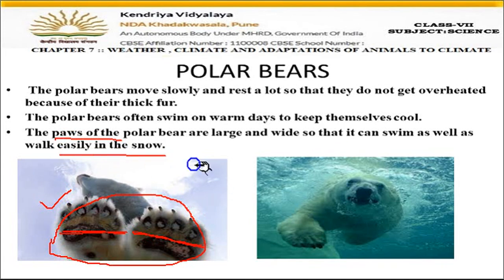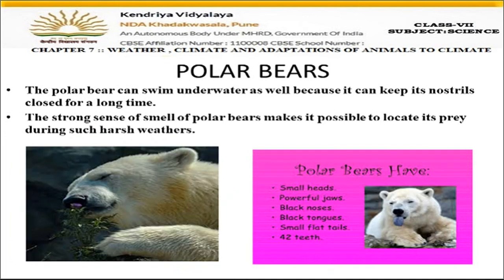Okay, if the paws are of this much size, suppose, then what will happen? In the snow the paws will go down and the polar bear will move in the snow. But when there is more area of the paw, it will not go down in the snow. Fine, the more the area, the less the pressure. So due to these broad paws, they can easily walk on the snow. Okay, now let us see the next slide.